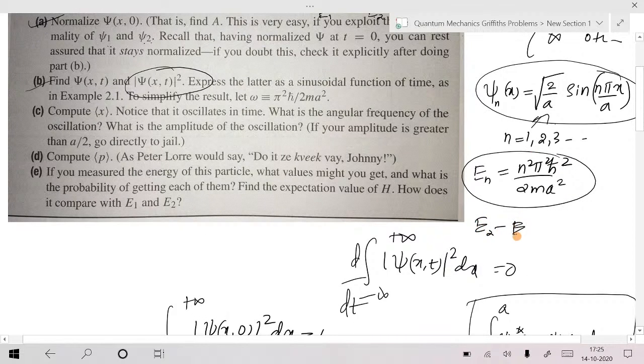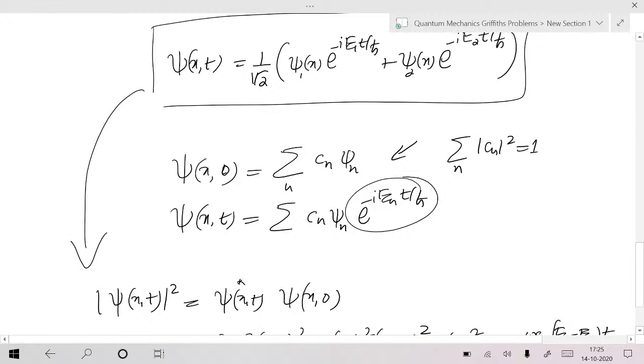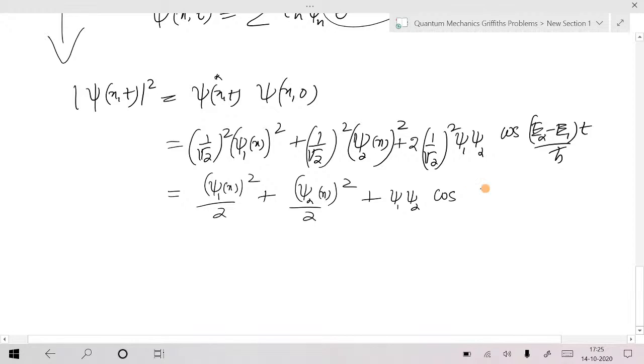E2 minus E1 is, I think, 4 minus 1 pi square h bar square by 2ma square. That's 3 pi square h bar square by 2ma square. That's equal to cos of 3 pi square h bar square by 2ma square into t by h bar. Or you can keep E2 minus E1 t by h bar. You can substitute that later, suppose if it is lengthy.